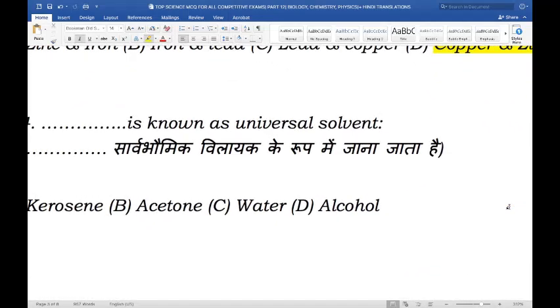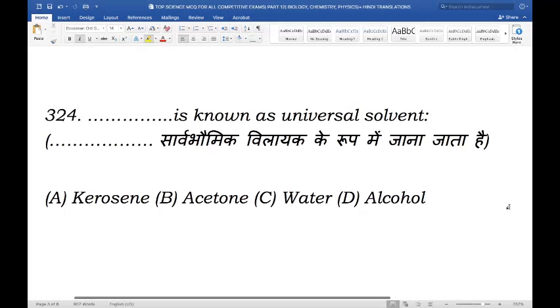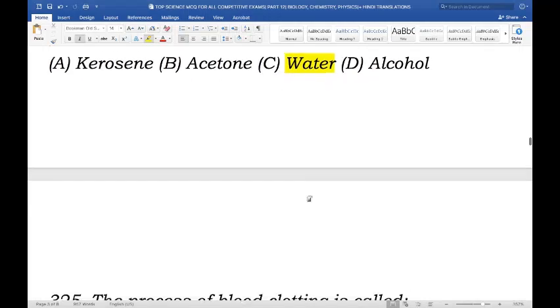Next question. Blank is known as universal solvent. So which of these options is known as the universal solvent? Is it kerosene, acetone, water, or alcohol? Water has the ability to dissolve more than any other liquid. With the chemical formula H2O, it is a neutral molecule with one partially positive charge and one partially negative charge. Therefore, it is also a polar molecule.